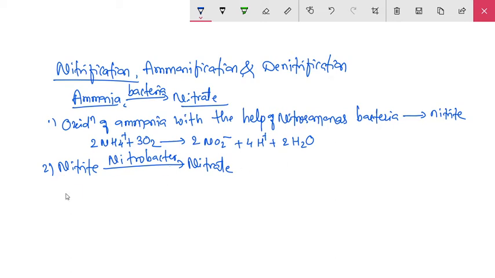Then this nitrite is converted into nitrate with the help of Nitrobacter: 2NO2- plus O2 gives 2NO3-. So in this way ammonia is converted into nitrate, and this process is called nitrification.